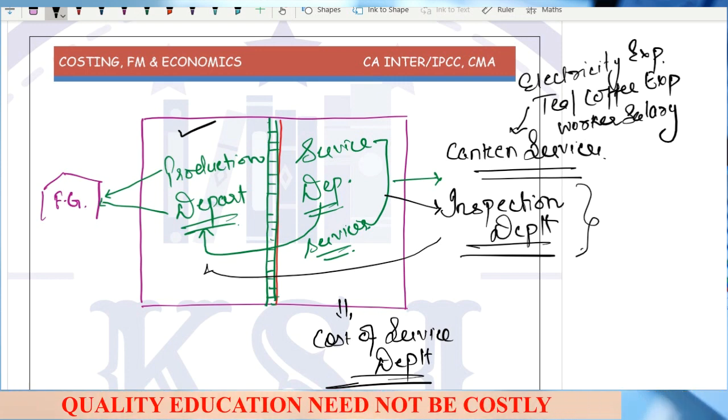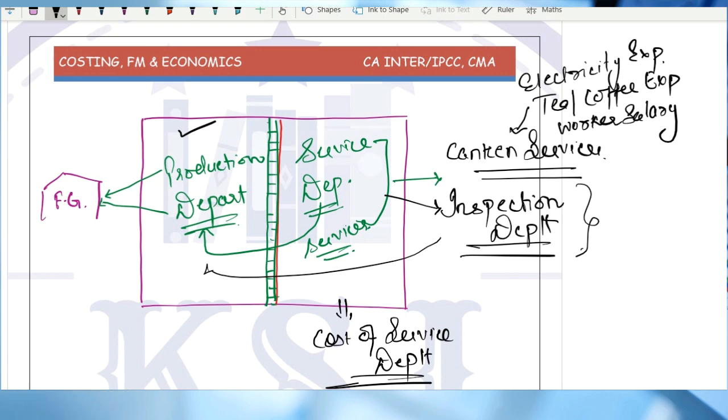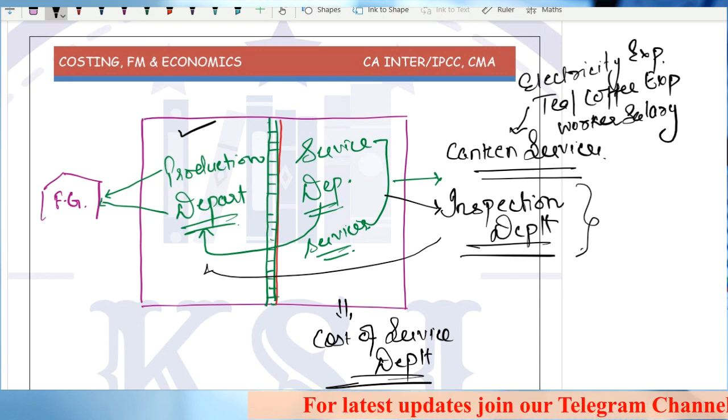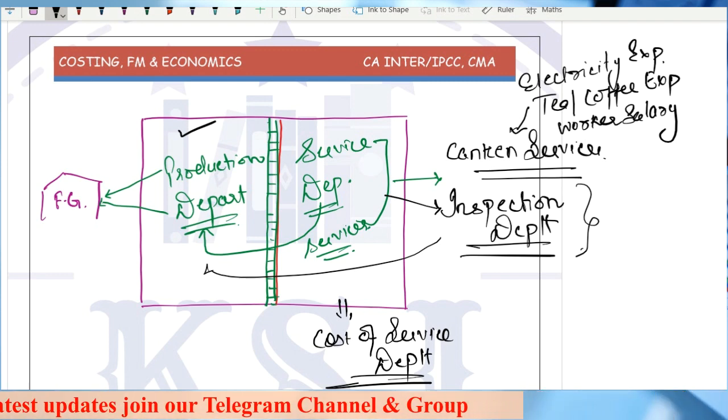It is going to be incurred out of your pocket. But any cost which is being incurred in the manufacturing process, we are doing the manufacturing for my customer. So any cost incurred for the manufacturing process, whether it is a service cost or a production department cost, it has to be recovered from the customer.